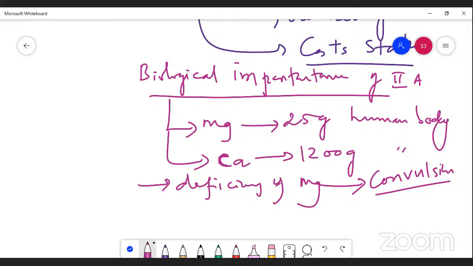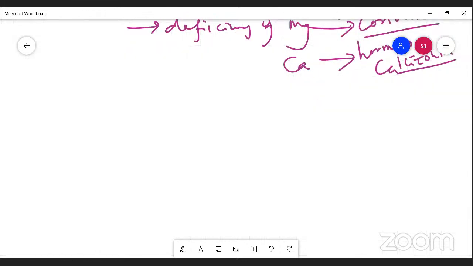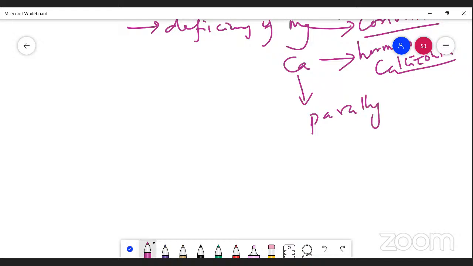If there is a deficiency of calcium, there will be a deficiency of the hormone called calcitonin. The diseases caused by calcium deficiency include parathyroid problems, and longer time taken for blood clotting.